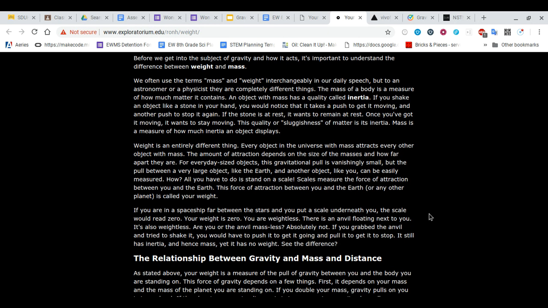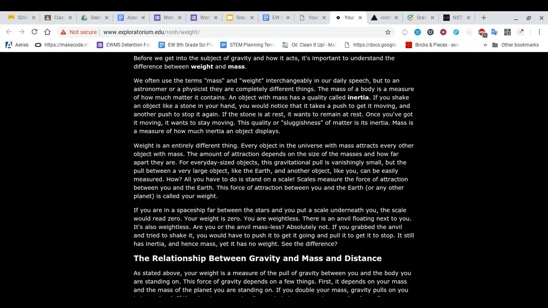If you're in a spaceship far between the stars and you put a scale underneath you, the scale will read 0. Your weight is 0. You are weightless. There's an anvil, which is a large metal object, floating next to you. It's also weightless. But are you and the anvil massless?